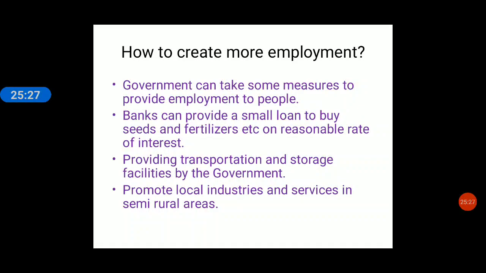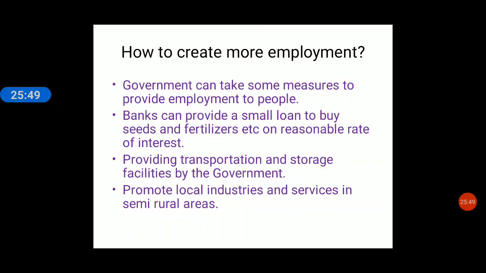So, the government can take some measures to provide employment to people. Now, what are those measures? Suppose banks can provide a small loan. Why? The farmers can buy seed, fertilizers, pesticides, or some modern equipment through which they can increase their production.